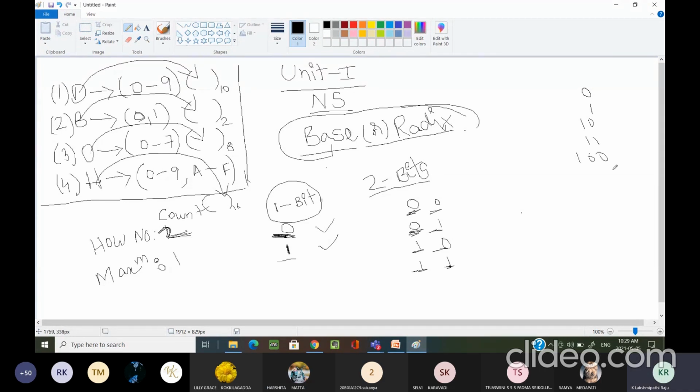If you observe this pattern clearly, here I am writing a single bit, but here I am writing 2 bits. Here I am considering 3 bits.